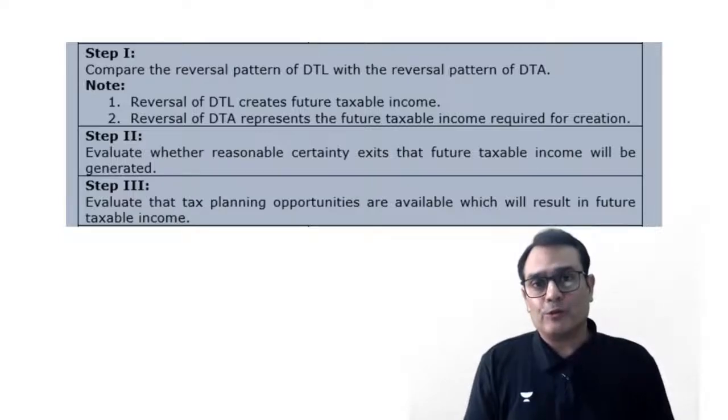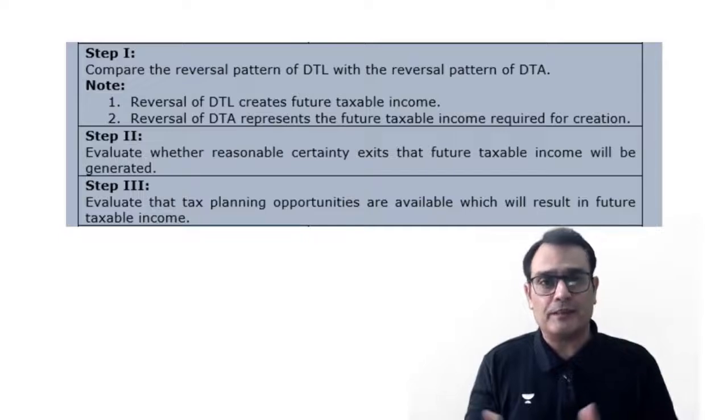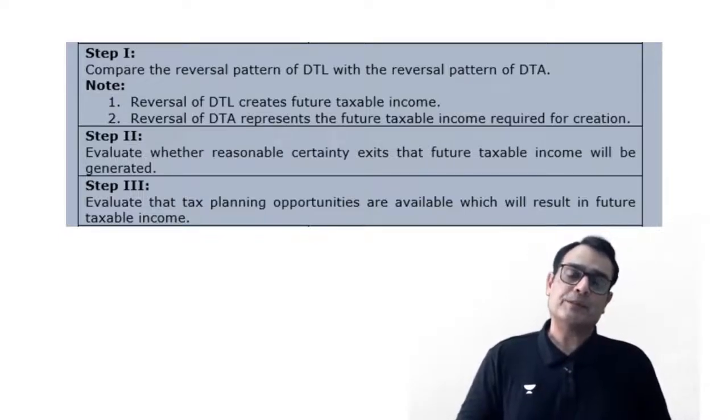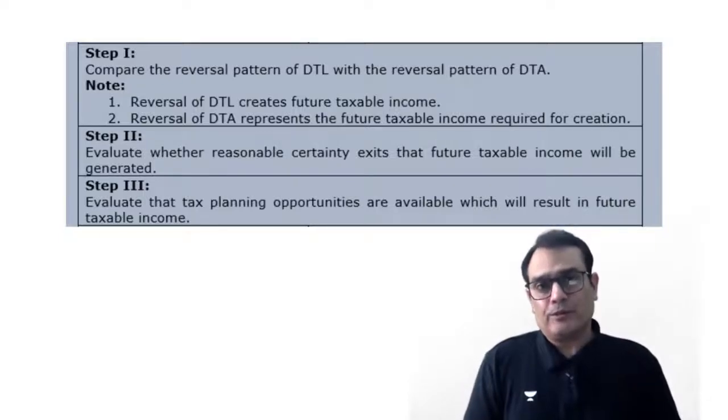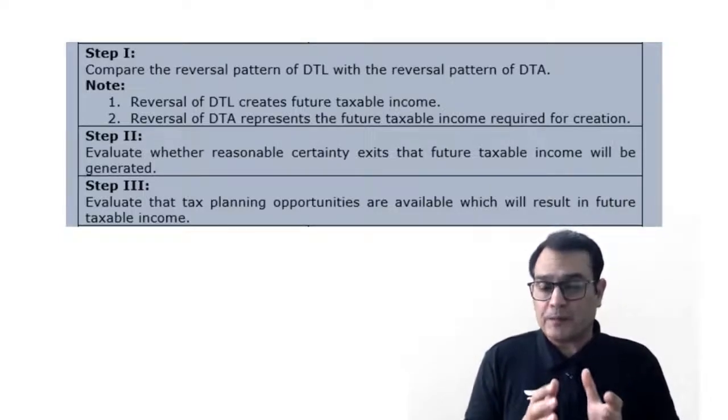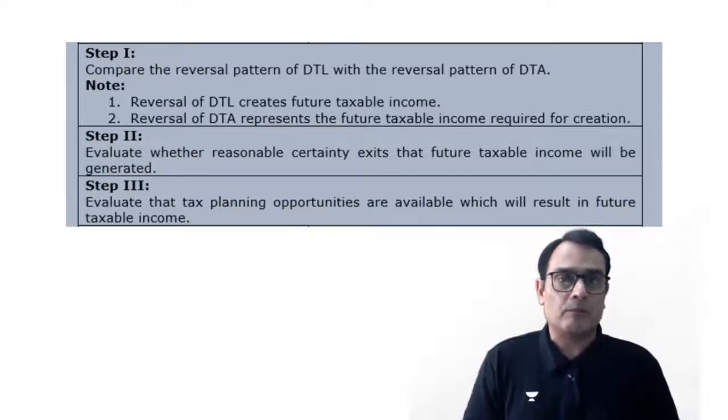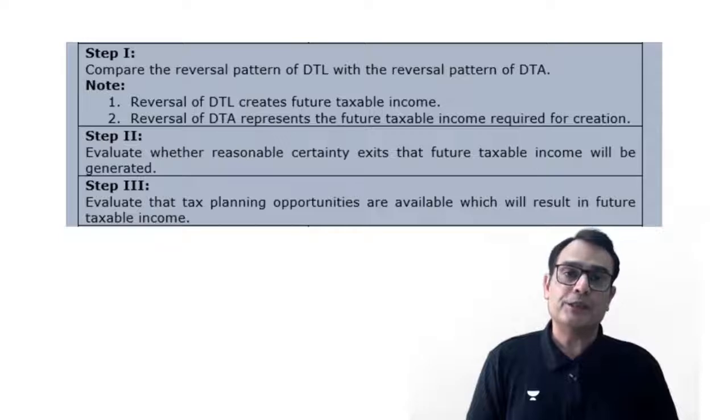And if that is also insufficient, then you start digging into the tax planning opportunities in the company which could create a taxable income. So we're going to take a practical illustration on this in the next video with you, where we're going to specifically have a look at this 3-step model, how the concept of prudence is evaluated for creation of a DTA. That's all in this particular video.